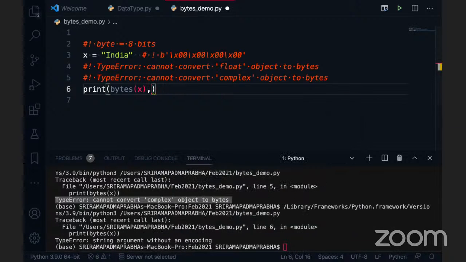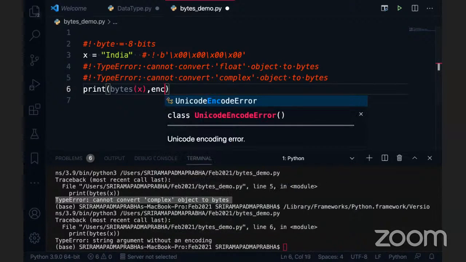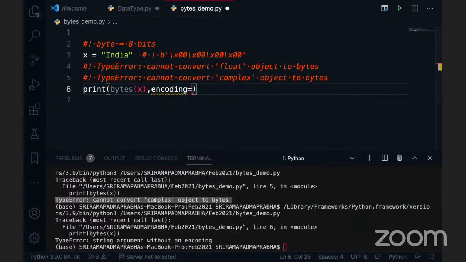So how do we specify the encoding? Anybody guess? Here we don't have encoding equal to anything yet. But how do we specify the encoding for this string? Anybody guess?